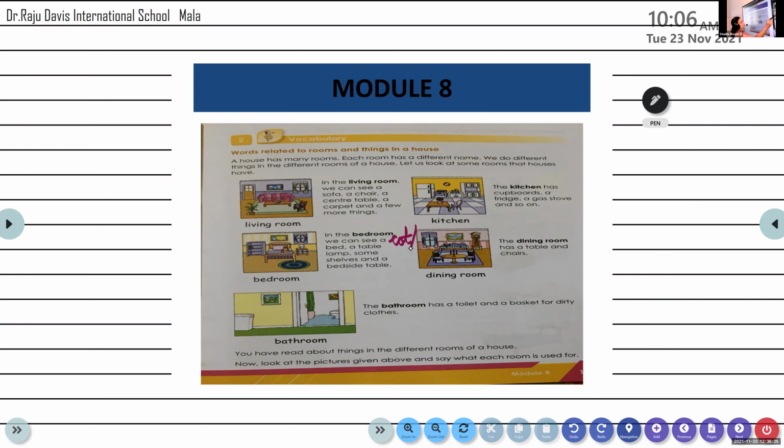Clear? Suresh, unmute. Read about the dining room. I want you to read this part.